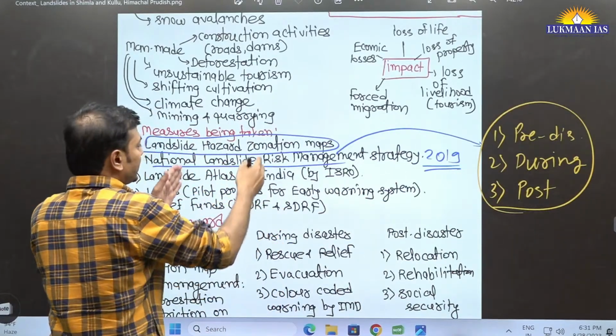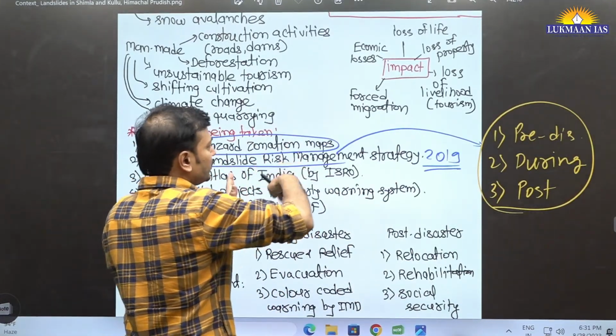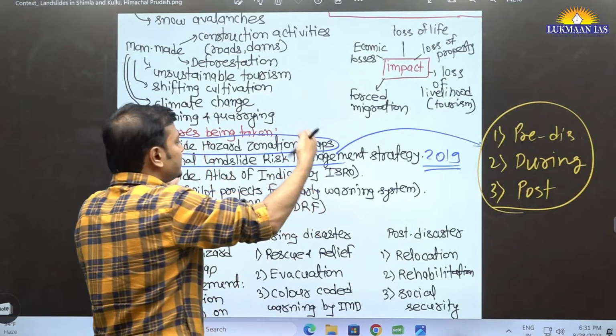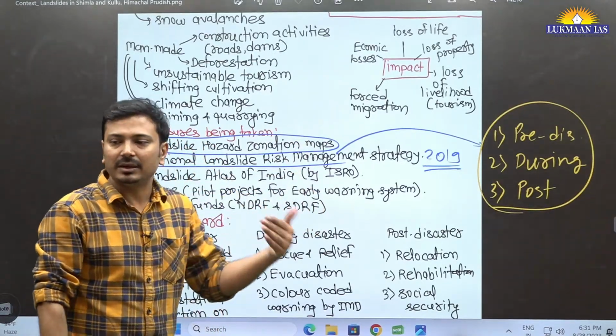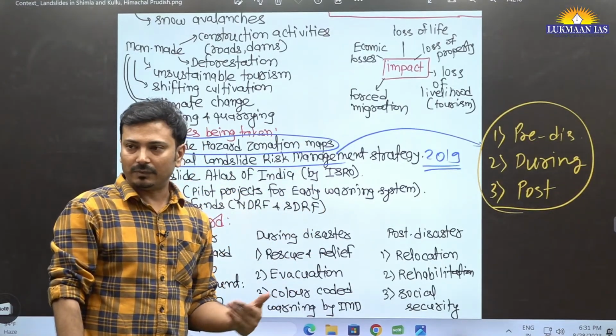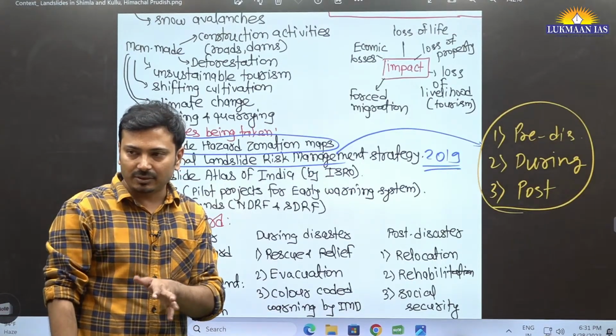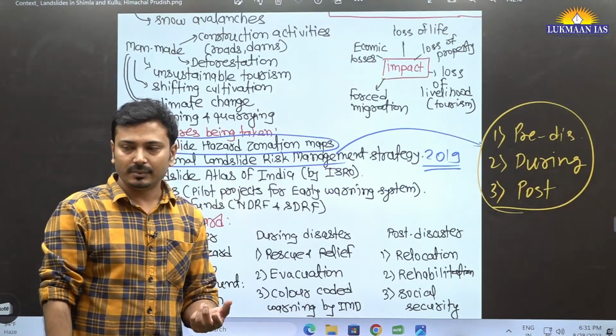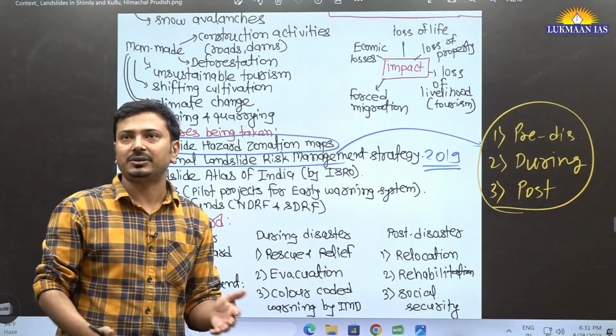Largely the focus will be pre-disaster because we want to manage the risk and reduce the impact of landslides. We cannot restrict it, as natural causes are also there. That is a natural hazard.